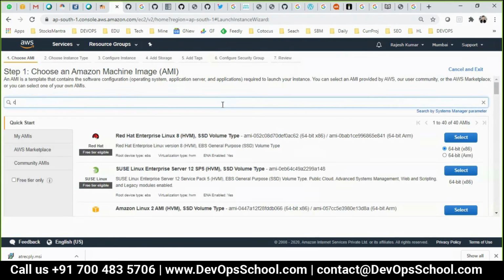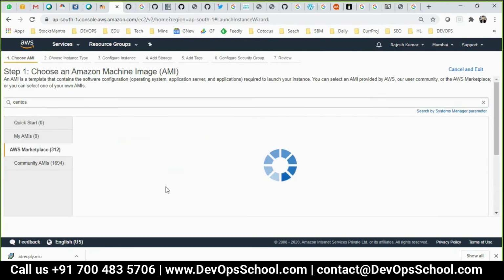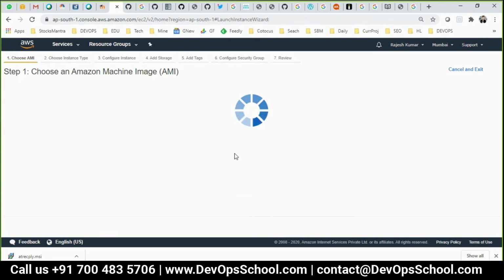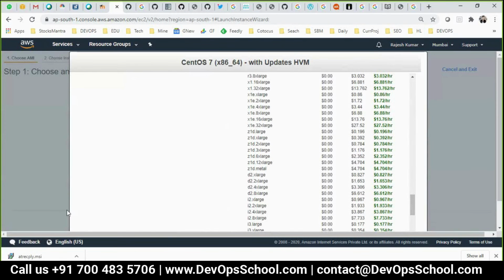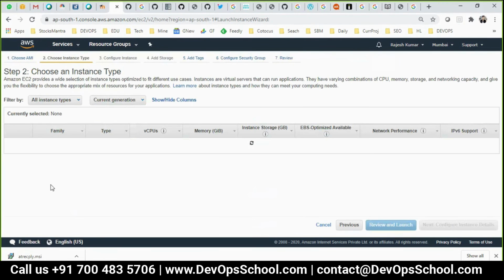Guys, during the demo time, I request you to focus on it, because we are going to use the same thing in the lab also. Until then, I'll give you assignments. The assignment you have to do yourself; the lab you have to see me and do. That's the only difference. For the assignment I will not help you, but for the lab I will help you, because I'm showing you step by step.